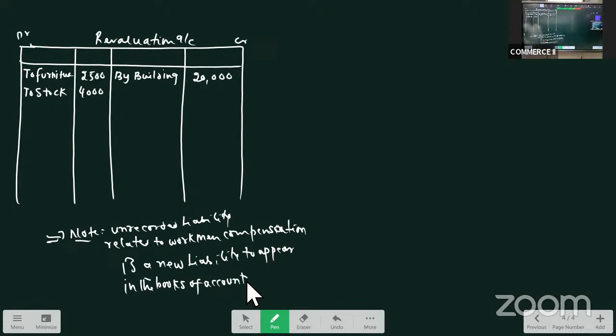Okay, so that will tend to increase liability. So to workman compensation, how much? To workman compensation, 3,000. Okay, is anything left? No, we have taken all the adjustments. So now let us close this.